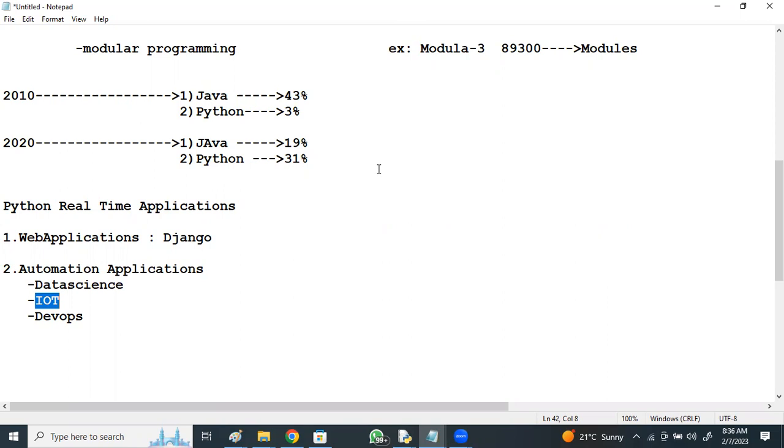Controlling the things from the place where we are. In a simple way, IoT means connecting devices, different devices connecting and communicating with each other, right? Yes. For implementation, you must have seen smartphones, smart TVs, and you are going to see smart homes and smart cities, right? 90% of the coding is done in Python. Okay, so the implementation part is in Python. Now if you talk about data science,